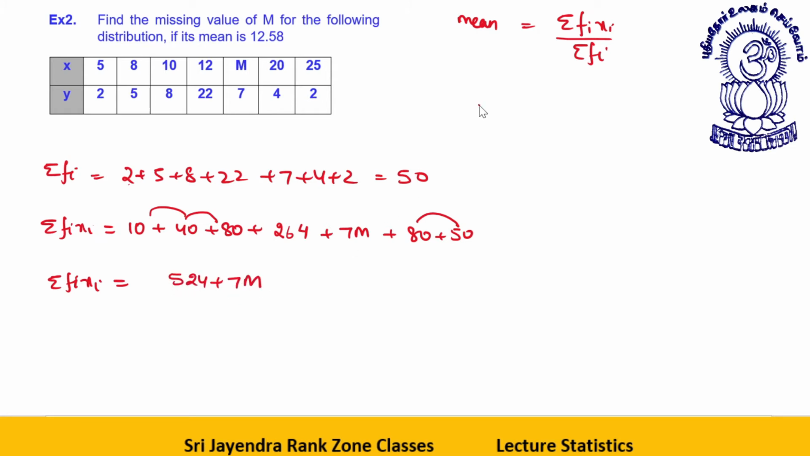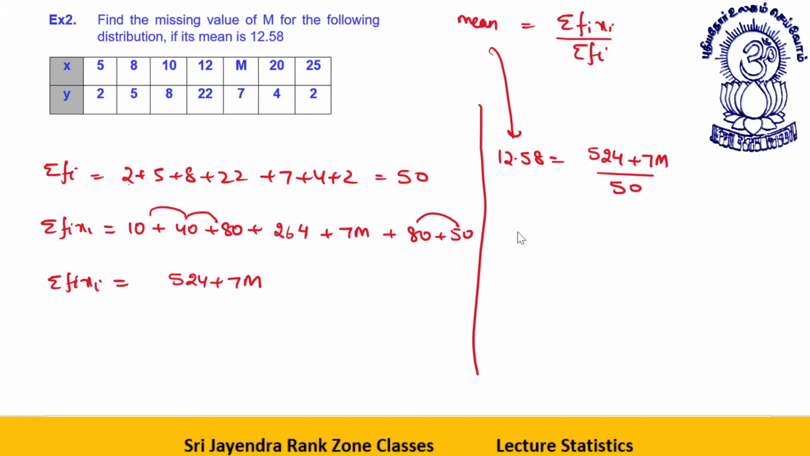plus 7m. Now what will be the mean? See, this mean is given to you as 12.58. This will be equal to what? Summation fi xi is 524 plus 7m divided by 50, or I can say 125.8 into 5 is equal to 524 plus 7m.